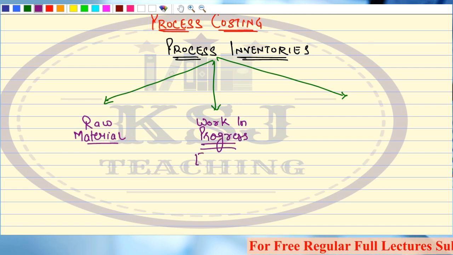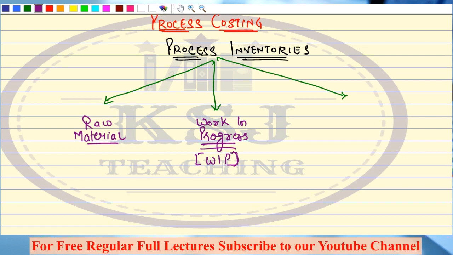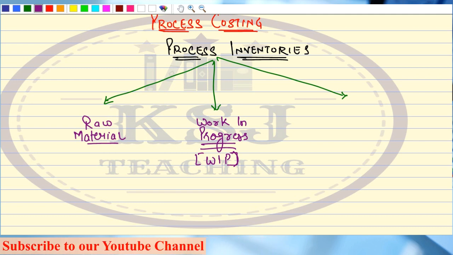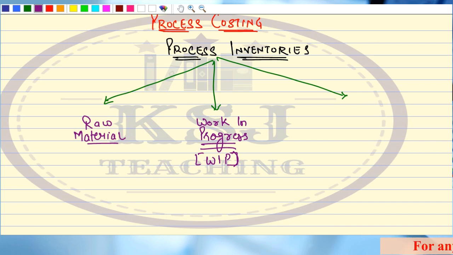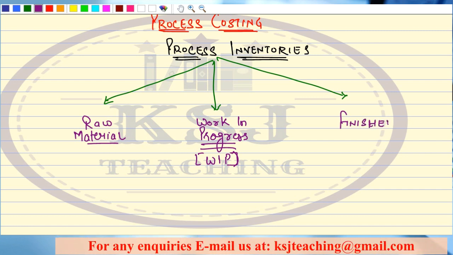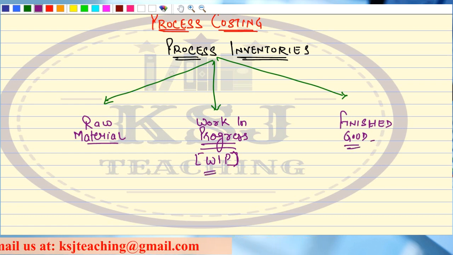Any doubt? Call it as WIP, right? After this, what will be the third type of inventory that you will be having? Sir, the third type of inventory will be when this WIP will be converted into my finished good. So the third type of inventory will be finished good. Any doubt? Right, sir?